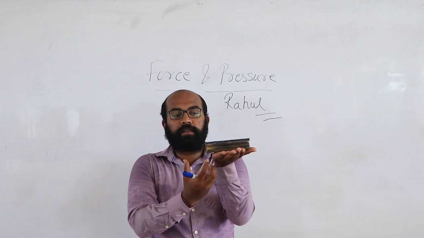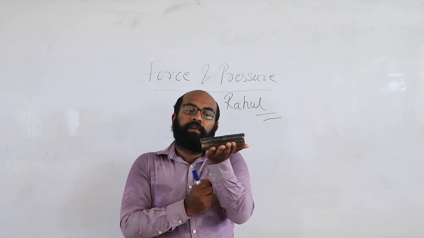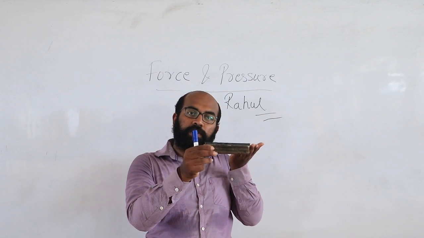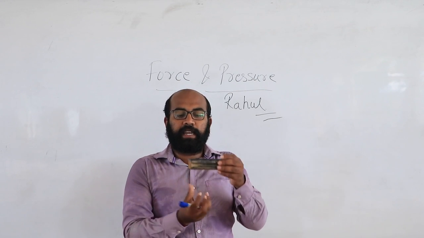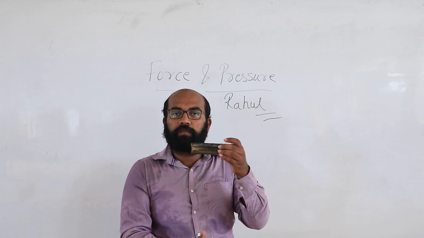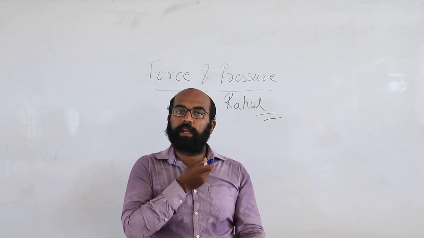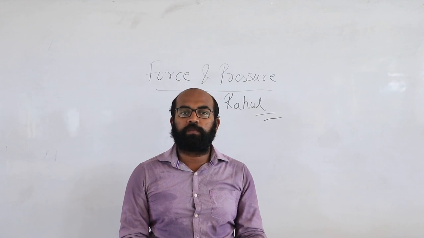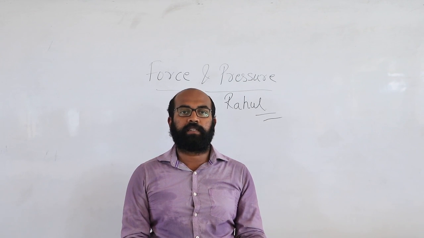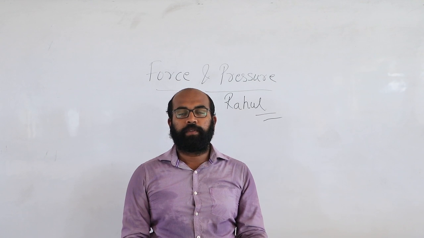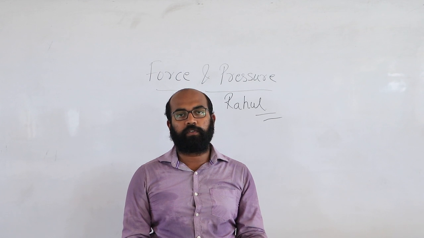What is happening is that because my hand is there, this is standing here. If there is no hand, it will fall down. So it means that constantly there is a force acting downwards. If there is no object present, it will fall down. So almost on all the objects there is a force, the gravitational force, acting on the objects that are present in the atmosphere. So all the objects are experiencing one or the other kind of force.